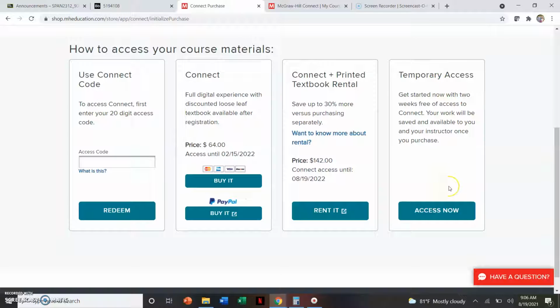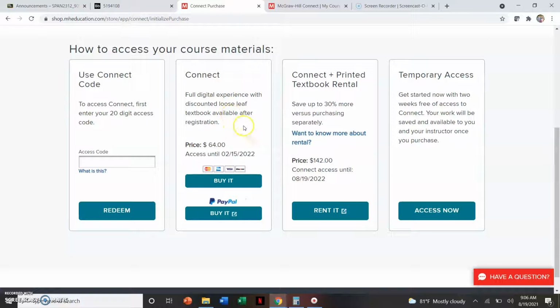This gives you access for 2 weeks for free, and that will help you to be able to start the course now. So it's a 2-week free access until you are able to purchase either the Connect, which is the digital option. This is the one that I suggest. Or if you would also like to get a printed copy of the textbook, you can choose this option.